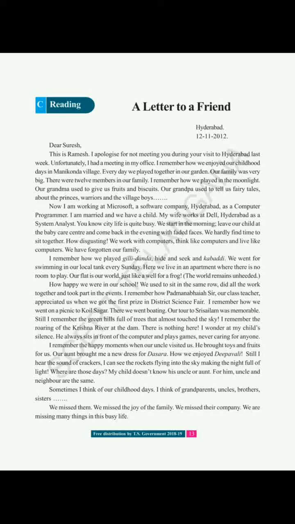Okay, on the right side you have to write the date and place, and here on the left side you have to write to whom you are writing: dear father, dear mother, dear brother, dear Suresh. This is Ramesh. So who is writing to whom? Yes, Ramesh is writing to Suresh. From which place is he writing? From Hyderabad he is writing.